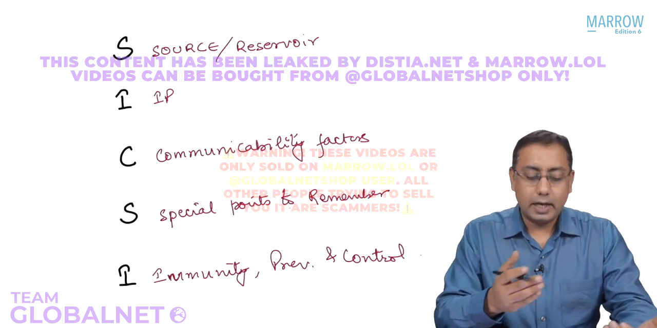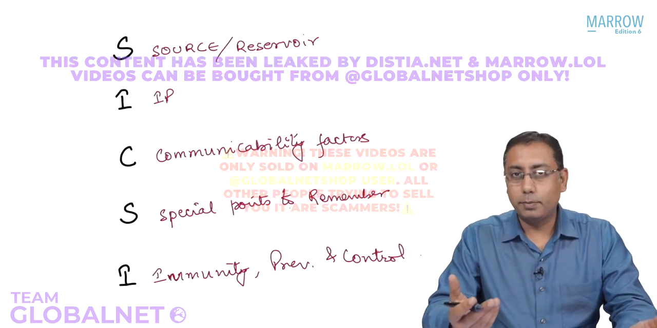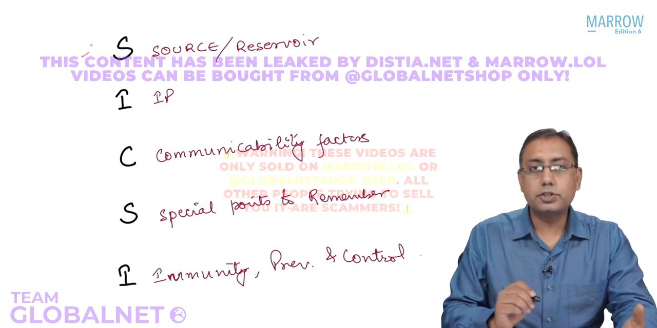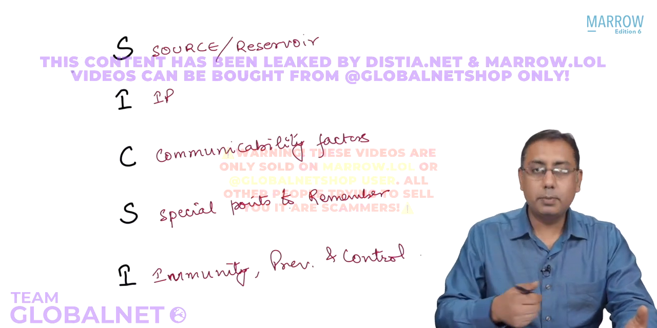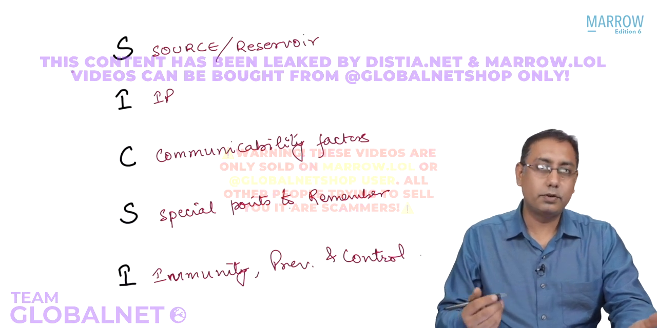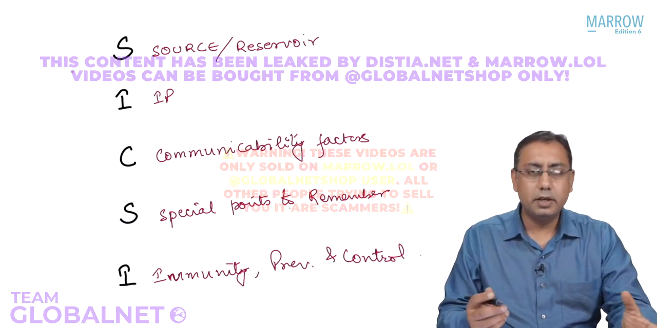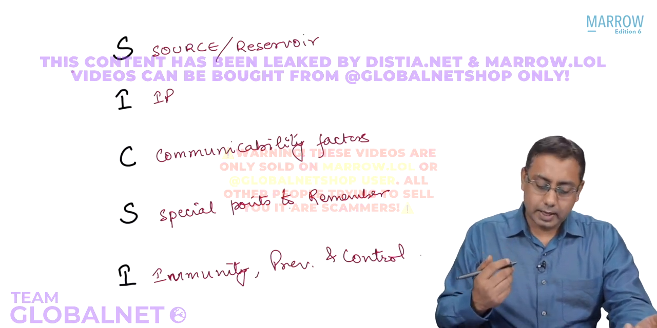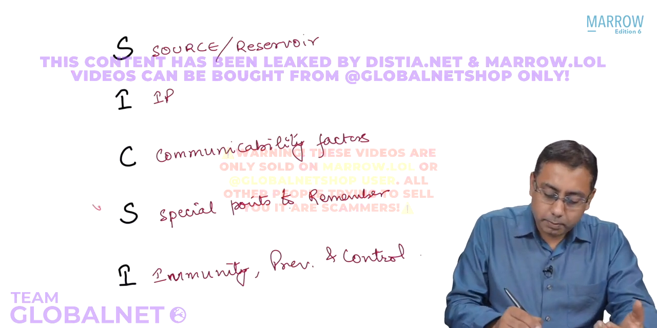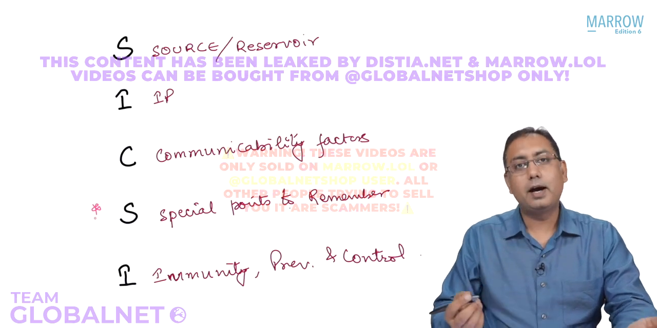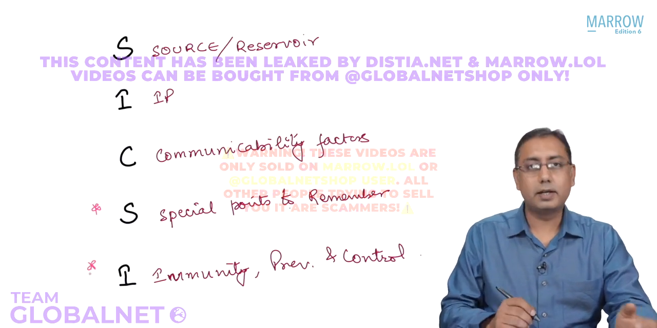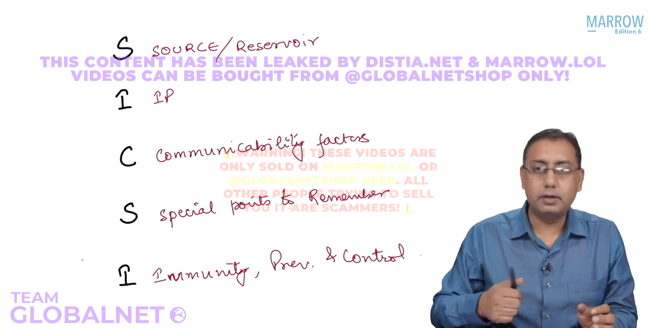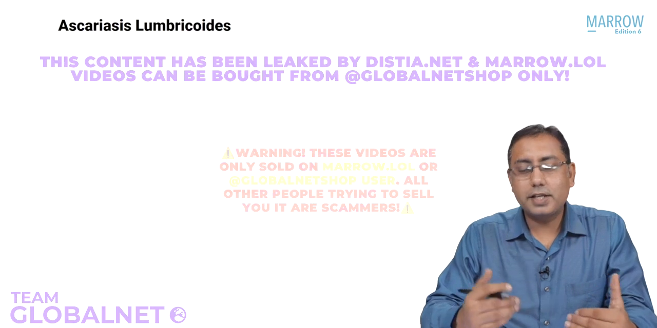Before I start, as we have done in all the previous modules in communicable disease, we had talked about these six features. What are the six? S stands for the source or the reservoir. Then we will talk about the I, incubation period. C would stand for the communicability factors or the modes of transmission and period of communicability. And S would stand for the special important points which you need to remember for your exam. I would, of course, be the most important thing, that is the immunity, the prevention and the control aspect of that particular disease. So now let us start with Ascaris lumbricoides.